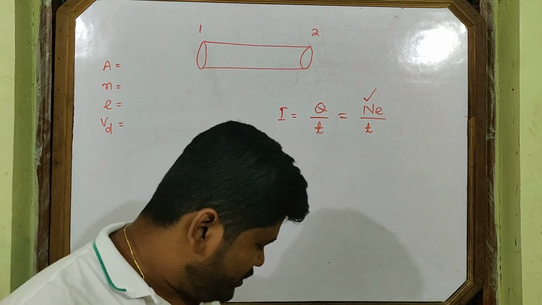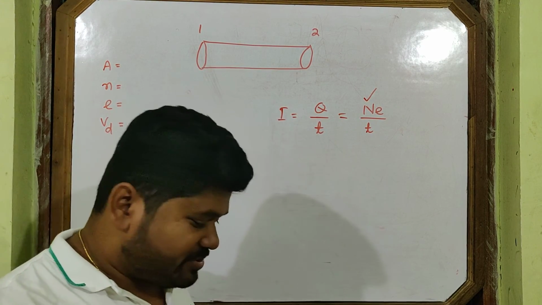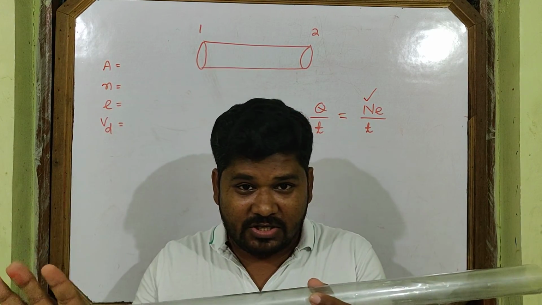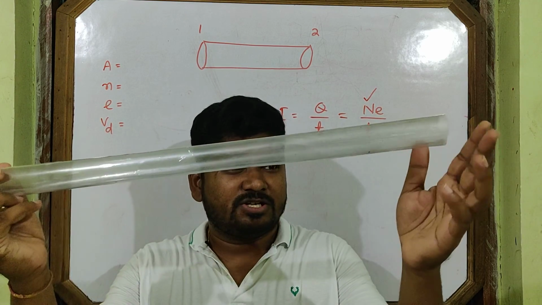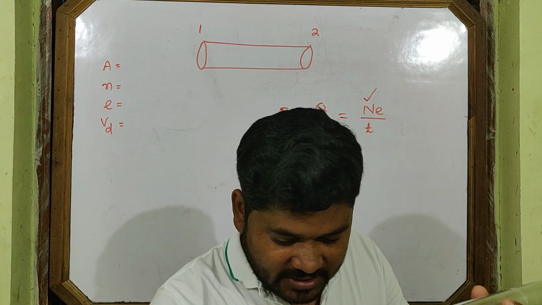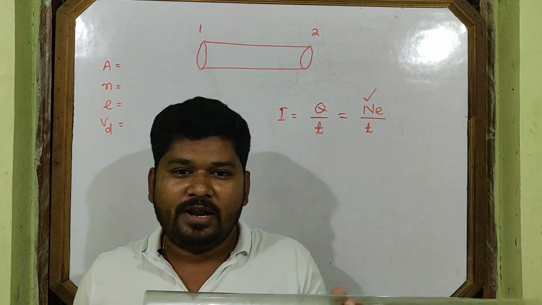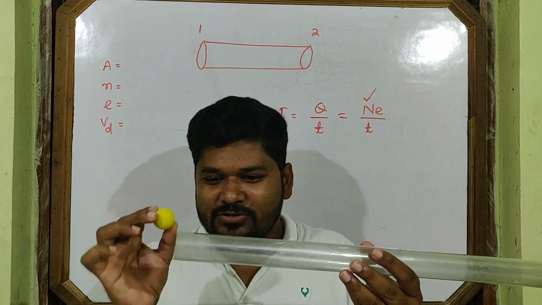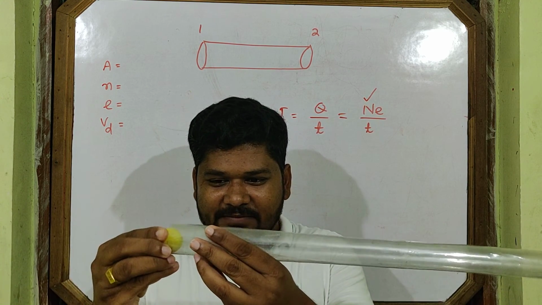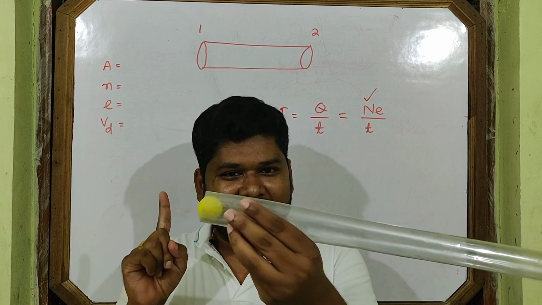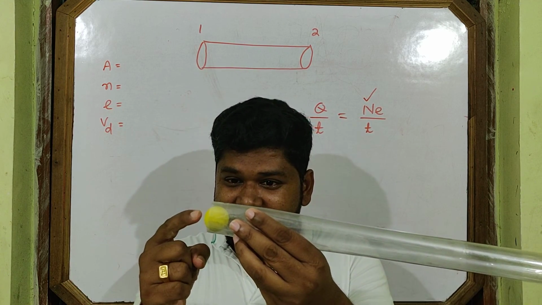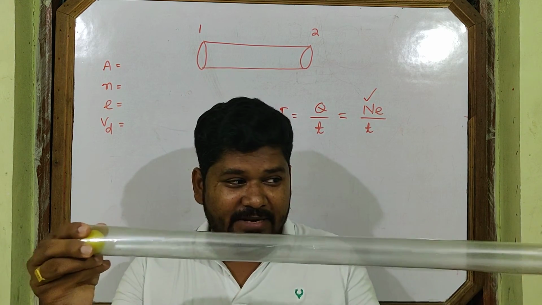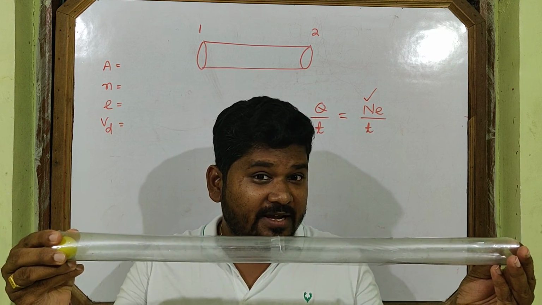Again, I am showing you a small activity. This is your conductor. It is not empty; it is full of electrons. This is cross section 1, and this is cross section 2. Let's take one ball, this yellow ping pong ball. This is your yellow electron. When the switch is on, time starts and counting starts. This electron enters first. It moves very slowly, and after some time it reaches here because drift velocity is very small.